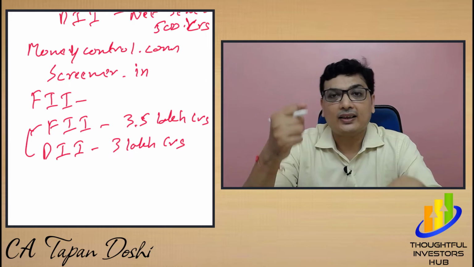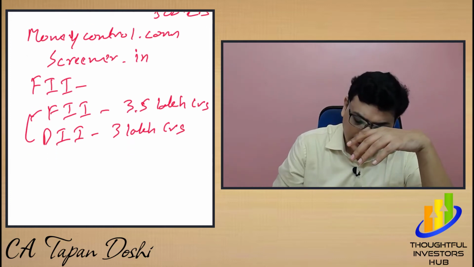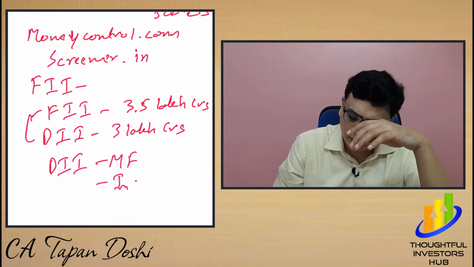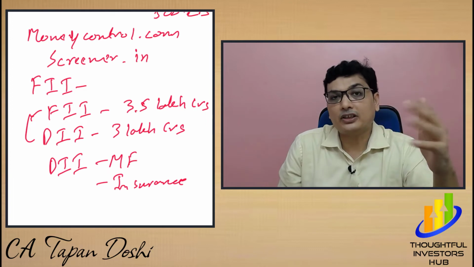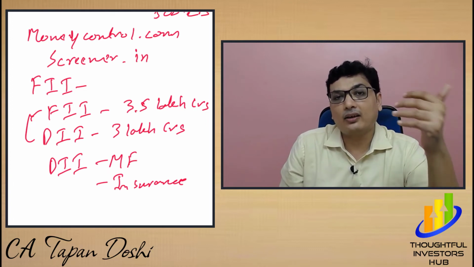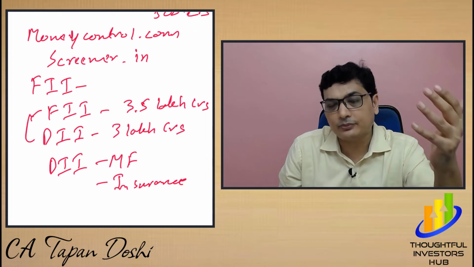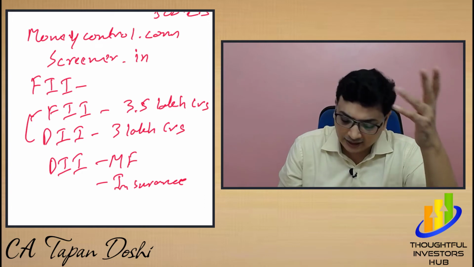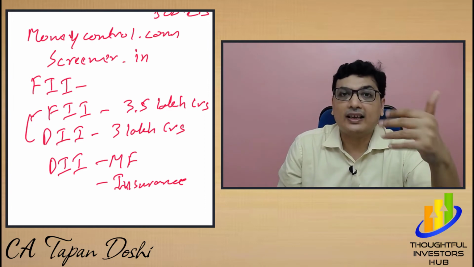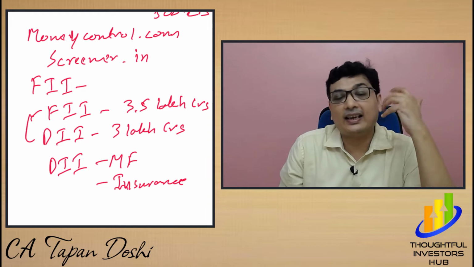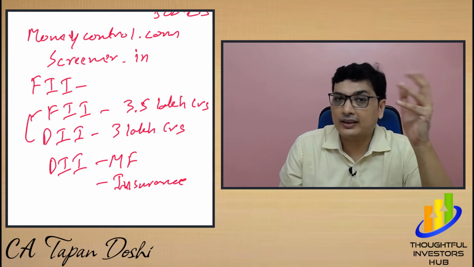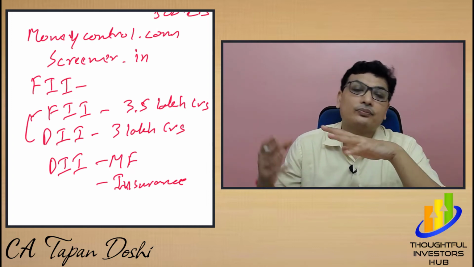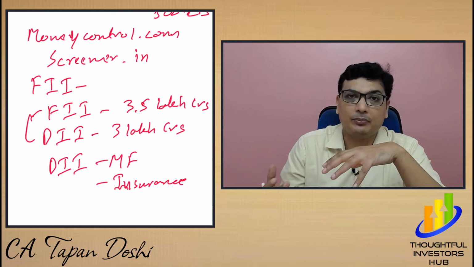Now, who are DII? DII are mutual funds, even insurance companies. Mutual funds like HDFC AMC, ICICI AMC, Fidelity. Similarly, so many AMCs are there. Similarly, insurance companies are HDFC Life, then LIC. LIC plays a big role. They are one of the largest institutions in India. So these are insurance companies which normally buy and sell in the market also.